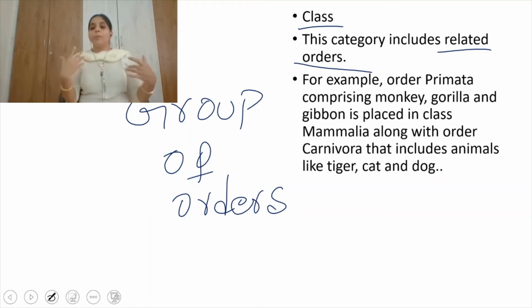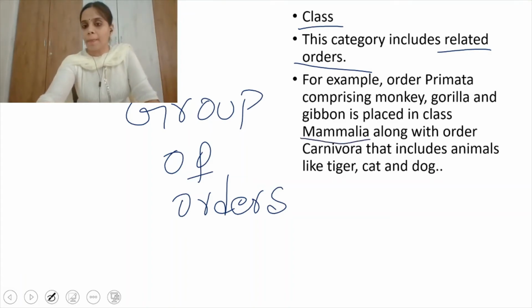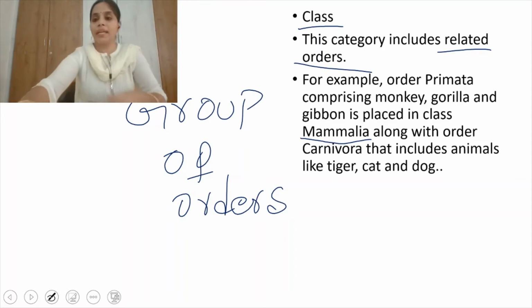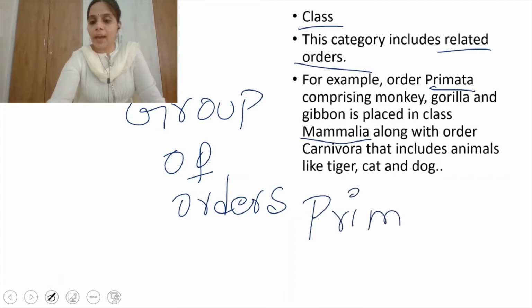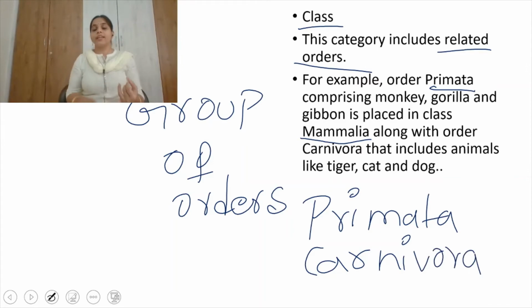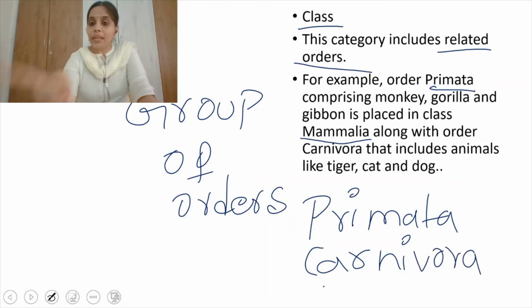For example, Primata, like monkey, gorilla and gibbon, are placed in the class Mammalia along with other orders. Primata is an order, and the order Carnivora contains lion, tiger, leopard, cat and dogs. Primata contains monkeys, gorilla, gibbon.